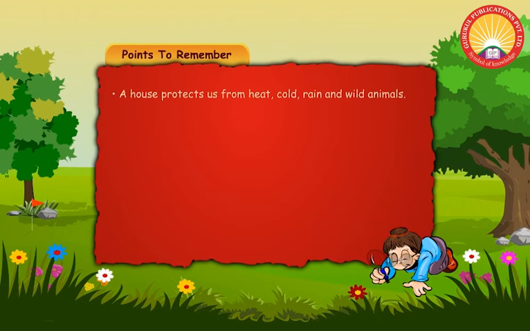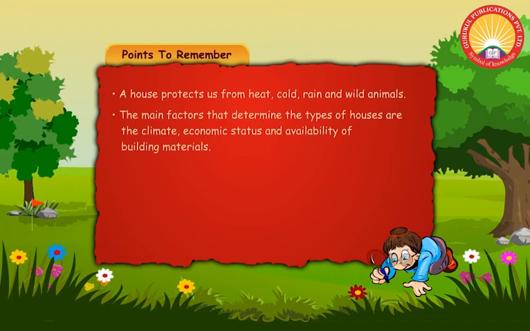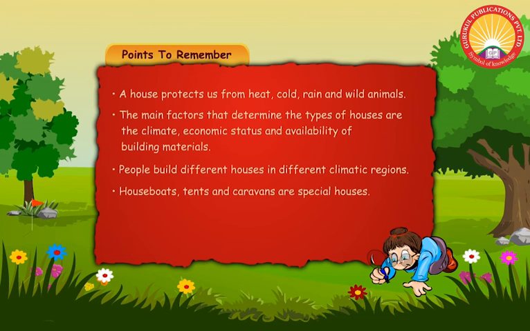Points to remember. A house protects us from heat, cold, rain and wild animals. The main factors that determine the types of houses are the climate, economic status and availability of building materials. People build different houses in different climatic regions. Houseboats, tents and caravans are special houses. Ants and bees live in large colonies. They are called